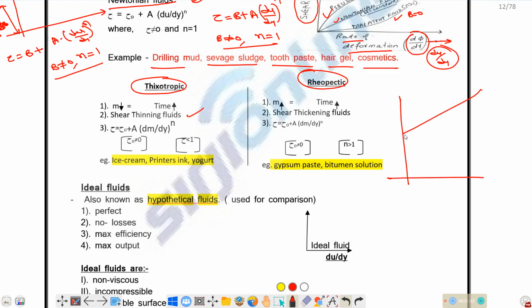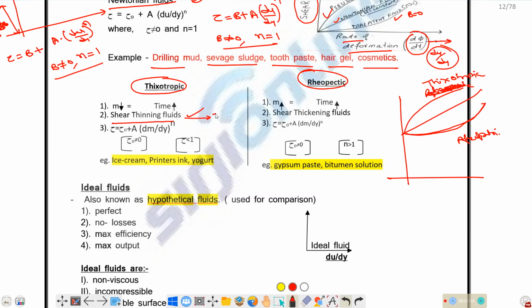Under this curve, this represents thixotropic and this represents rheopectic. This is the thixotropic curve, and this represents the rheopectic curve. In this case the slope is increasing, so the apparent viscosity is increasing with respect to rate of angular deformation, so you name it as shear thinning fluid. So it is shear thinning fluid.